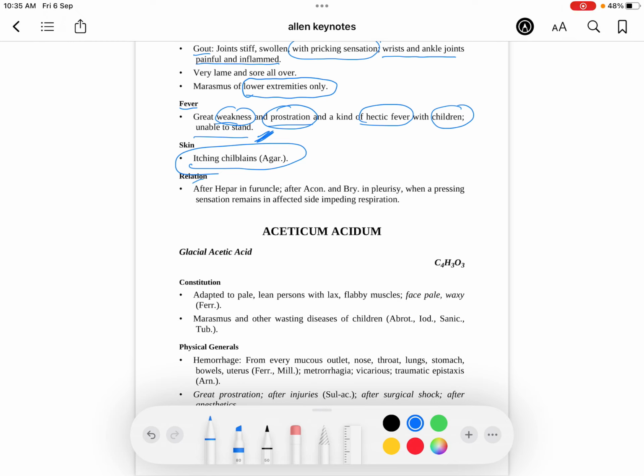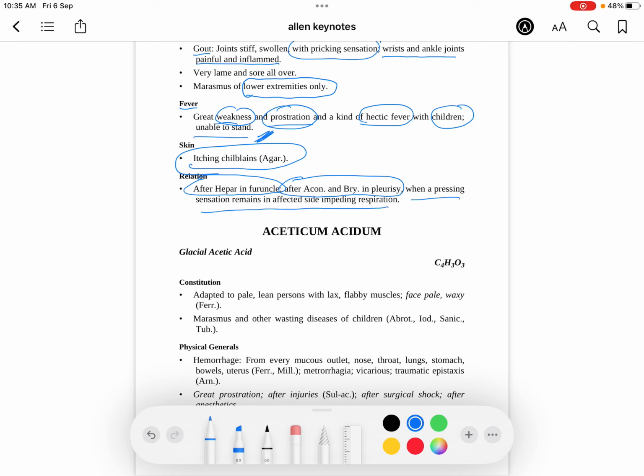Abrotanum is used after hepar sulph in furuncle. This you have to learn by heart. And abrotanum is used after aconite and bryonia in pleurisy. After aconite and bryonia in pleurisy. So two relations: after hepar in furuncle and after aconite and bryonia in pleurisy, when a pressing sensation remains in